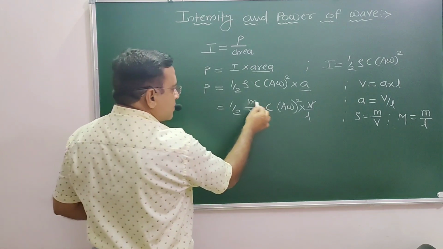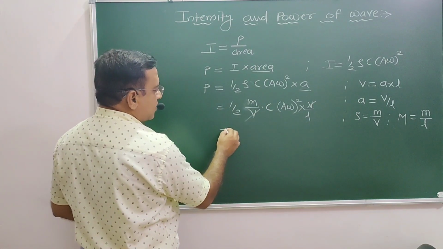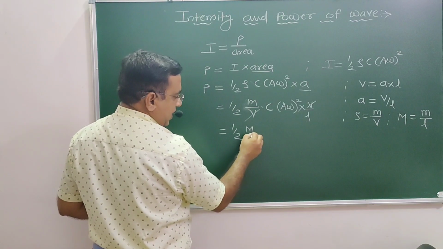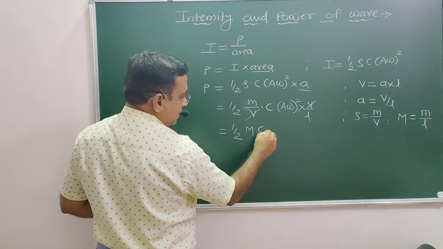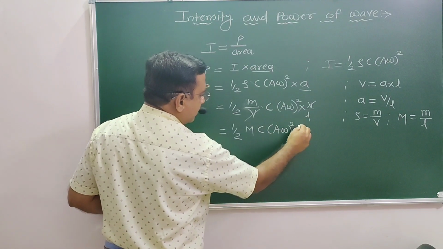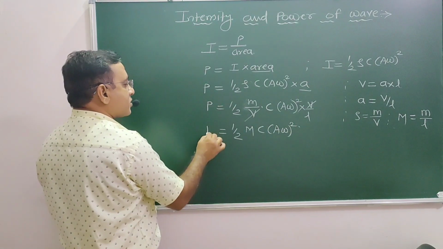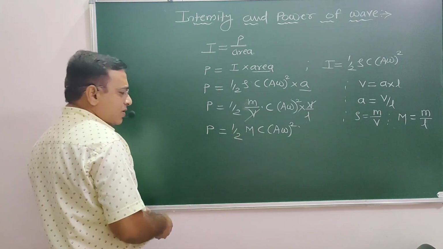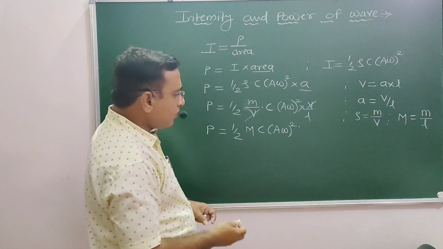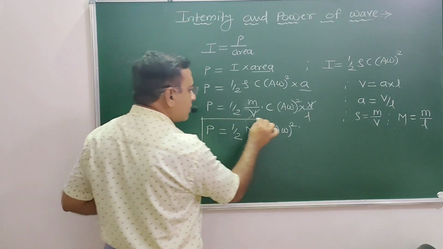Sir, what about this mass per unit length? I am going to substitute it as capital M. So half of capital M, that is mass per unit length, into C into A omega square. This is your power equation. I can modify this equation by substituting omega is equal to 2 pi n. This is one of the equations for the power.